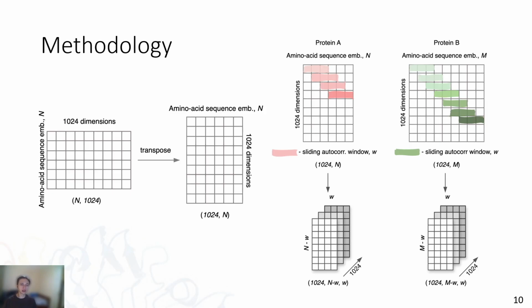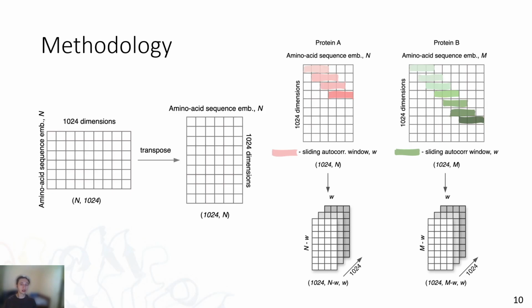To start the analysis of this protein sequence, we need to transpose this matrix first. This is needed because we will calculate autocorrelation function across embedding dimensions for each amino acid rather than the embedding itself. The left picture visualizes a process of autocorrelation function calculation for two proteins that are being compared. We use a sliding window to calculate an autocorrelation for each dimension. So, for example, by sliding a window across the first dimension, we will have a set of autocorrelation functions for this dimension that will also be represented as a matrix,